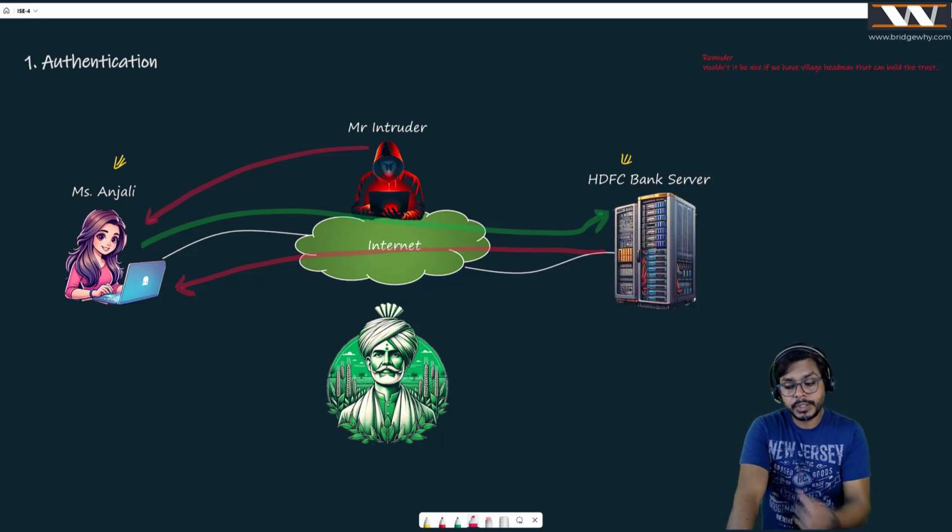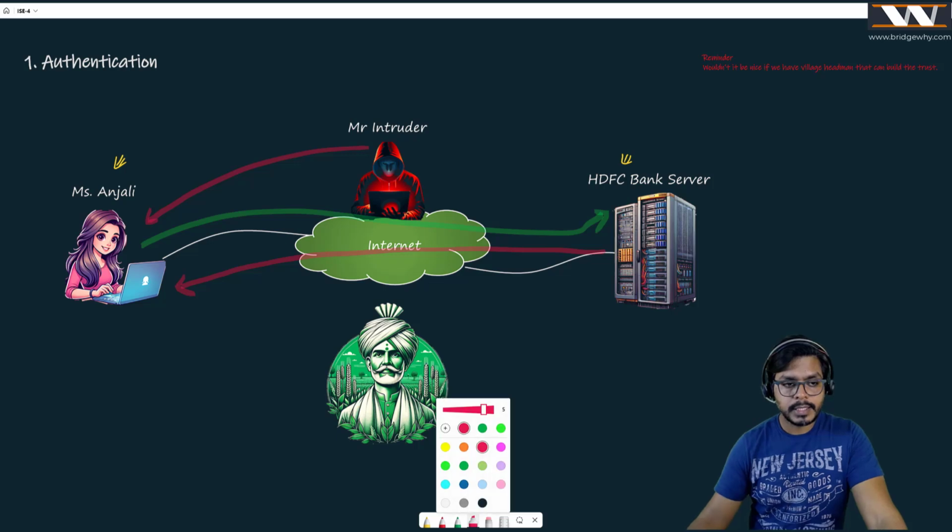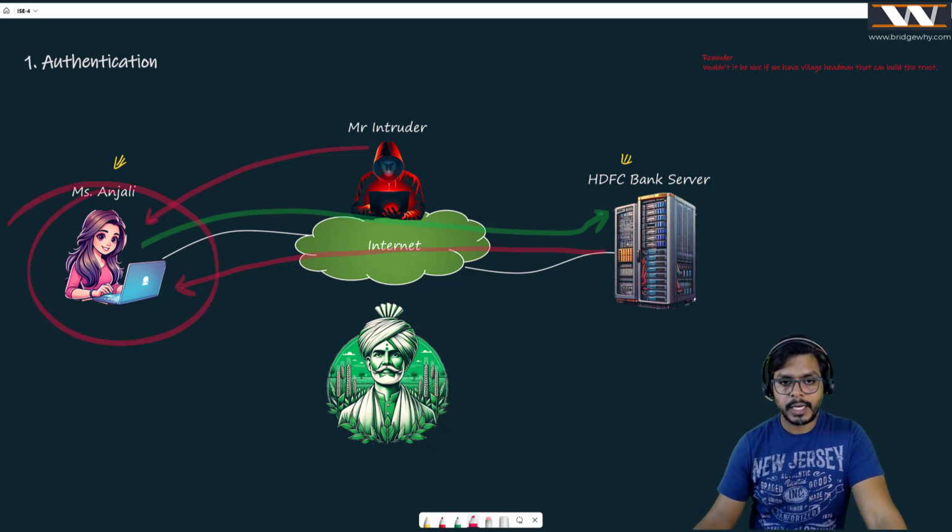Or maybe she should have some mechanism through which she can identify whether she is talking to HDFC Bank or Mr. Intruder. It means she wants to authenticate first before doing any communication. You all know Anjali is suffering from trust issues, right? Because she couldn't trust whether she is communicating with HDFC Bank or with Mr. Intruder. And that is where Mr. Village Headman comes into the picture.